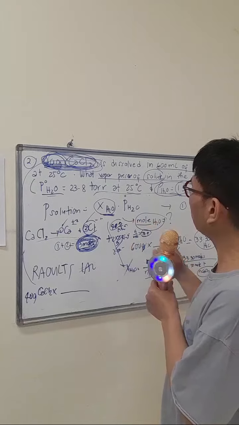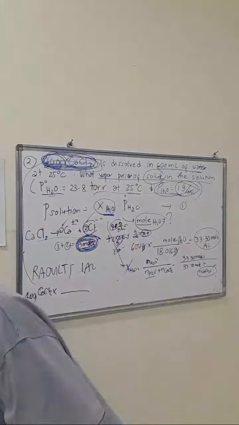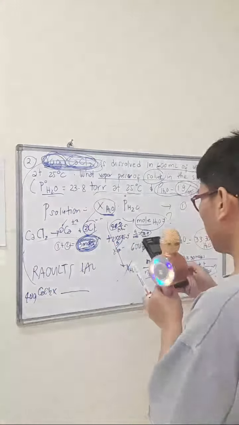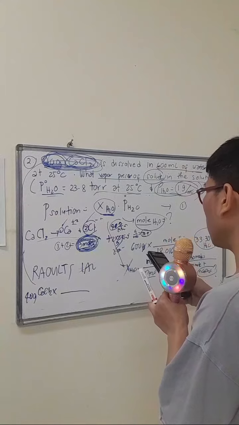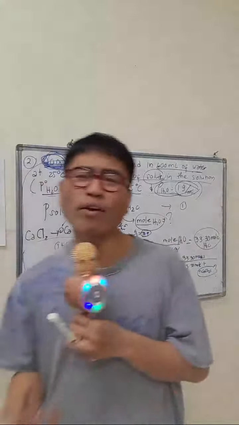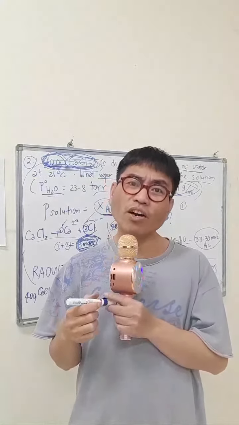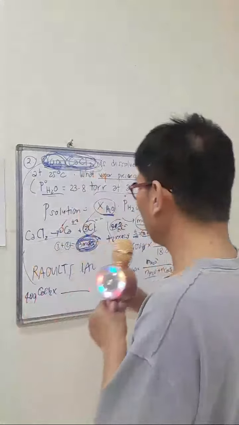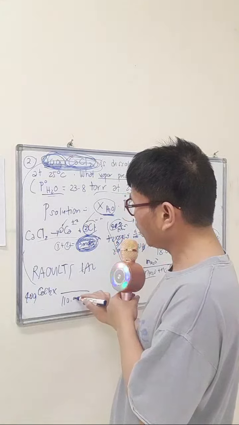70.9 plus 40, di ba? Di times naman mo siya. So 40, okay, ganun lang. Okay. So 40 plus 70.9 is gonna be 110.9. 110.9 grams per mole is the molar mass of calcium chloride. So 110.9, okay mga palangga, 110.9 grams.